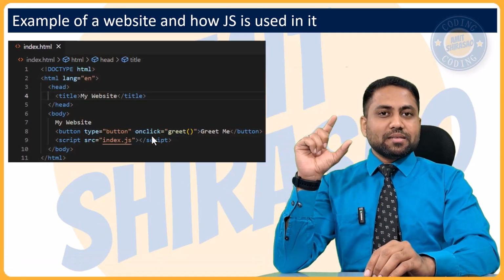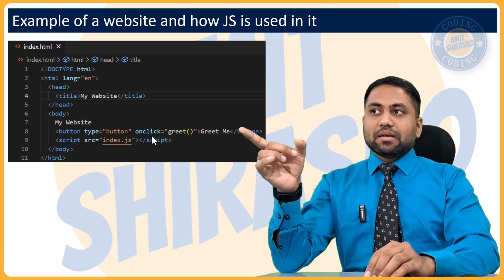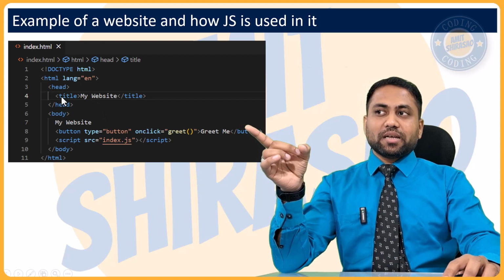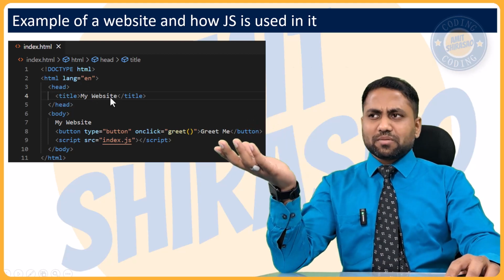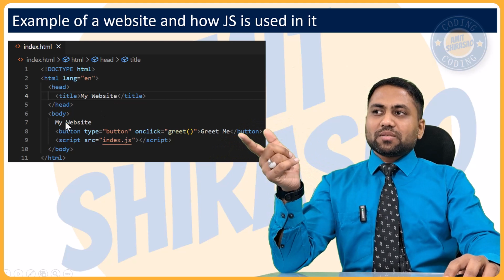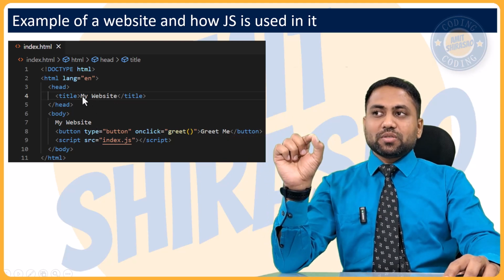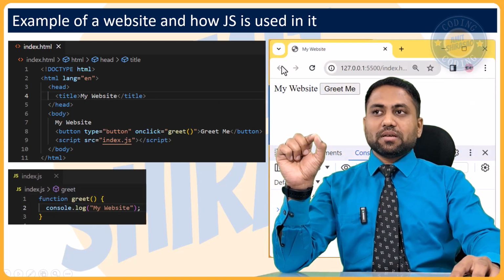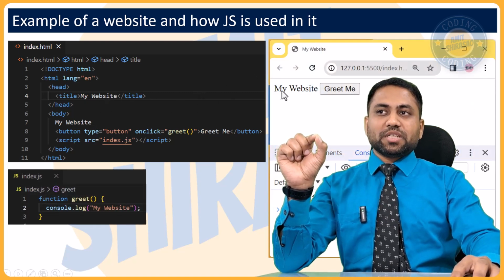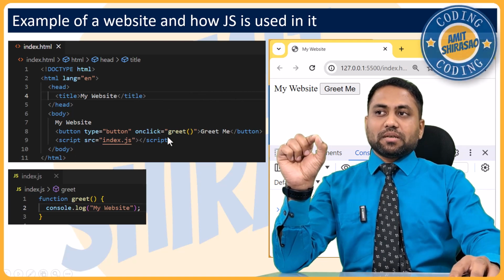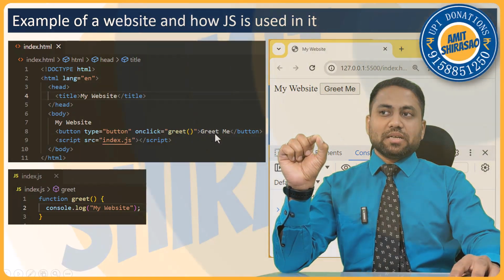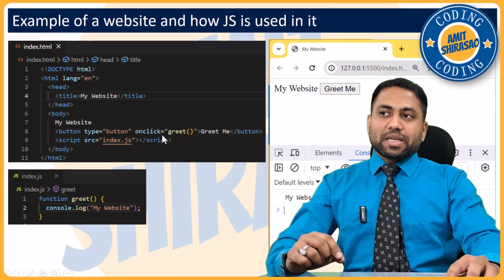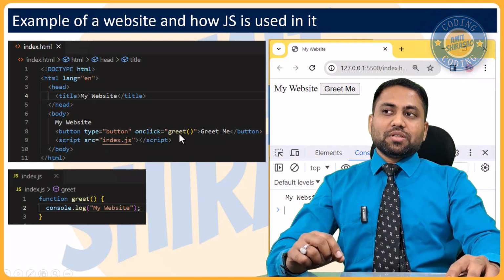So let us say that there is an HTML file like this. So here, if you see, it is the HTML tag, it has a header tag, title, this is my website. So this is just a basic website. The body has my website text written into it. So this will appear over here. Then you have a button, and the button has the words greet me. So greet me has come here, and it also says that on clicking this button, you should call this function.